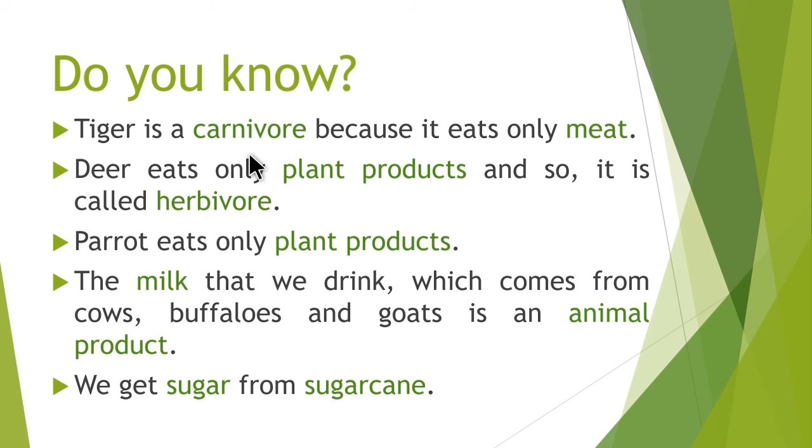Tiger is a carnivore because it eats only meat. Deer eats only plant products, so it is called a herbivore. Parrot eats only plant products, so parrot is also a herbivore. The milk that we drink, which comes from cows, buffaloes, and goats, is an animal product. We get sugar from sugarcane.